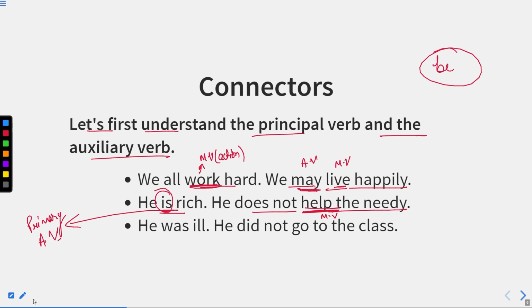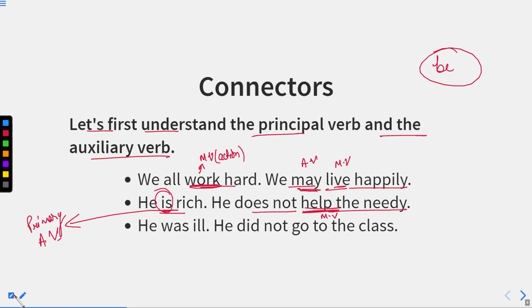As I told you, auxiliary verb can be further divided into two parts, either the primary auxiliary or the modals. Primary auxiliary verbs are those verbs which can behave in both manners, as the main verb or as the helping verb. Whereas principal verbs are only the verbs which are the main verbs, that is, action verbs.